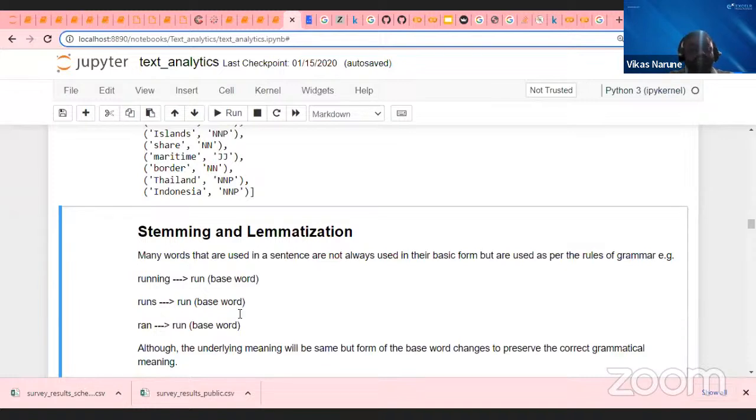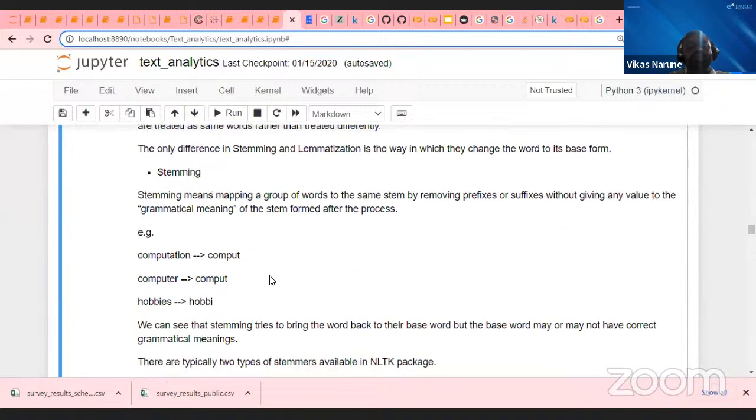So we are doing this stemming and lemmatization. Both are doing the same job, bringing the words of sentences to their basic format, apart from one difference. Stemming doesn't look at the meaning of the word, and lemmatization tries to understand the meaning, and then it will try to bring it down to the basic format.